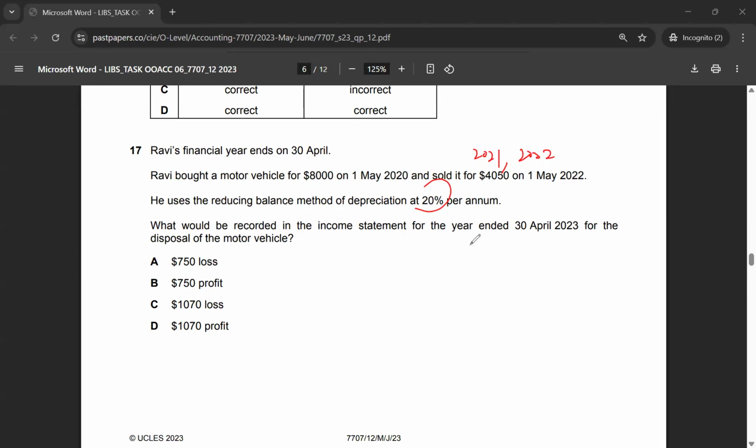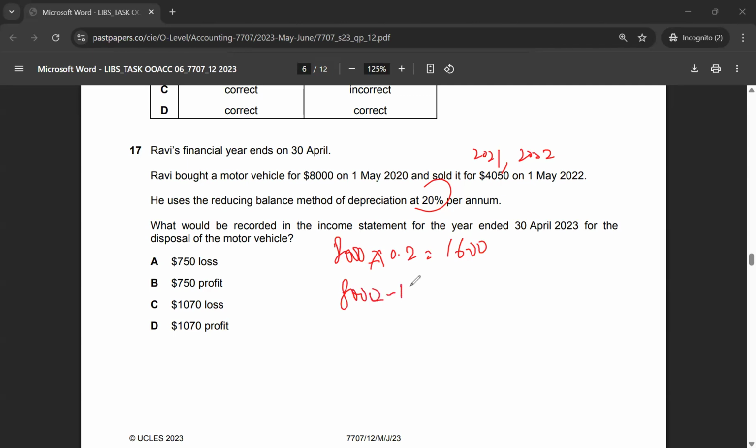What would be recorded in the income statement for the year ended 30th April 2023 for the disposal of the motor vehicle? First you would have to calculate the net book value and then compare it with the cash proceeds. To calculate net book value, I would have to calculate depreciation first. My depreciation for the first year is 1,600.